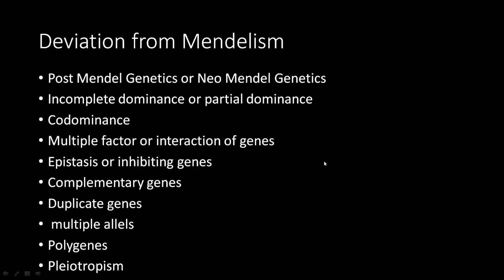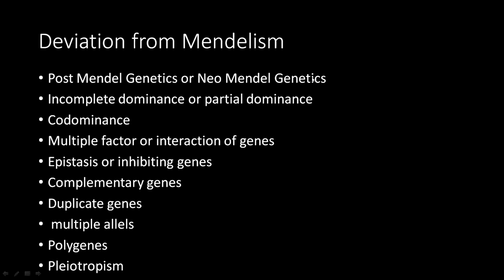Now, this is what we have to study properly today: deviations from Mendelism. Mendel had given three laws, but there were some deviations from Mendel's laws. Later, further studies found that a few characters are not following Mendel's law. This is called post-Mendel genetics or neo-Mendel genetics, after Mendel's work.